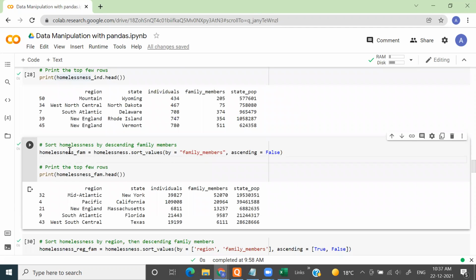Now I'm sorting this data frame homelessness by another column, family members, in descending order.